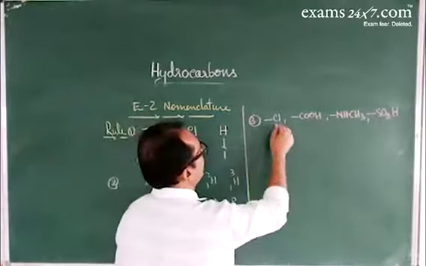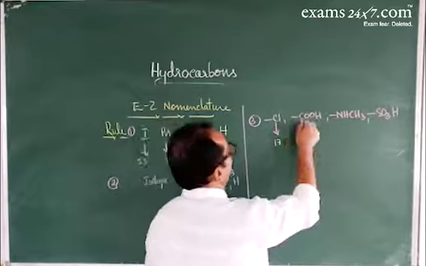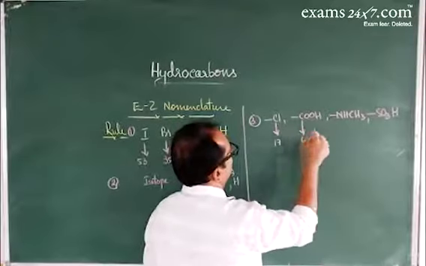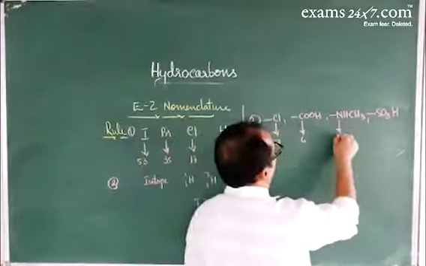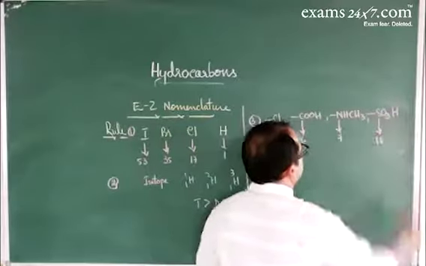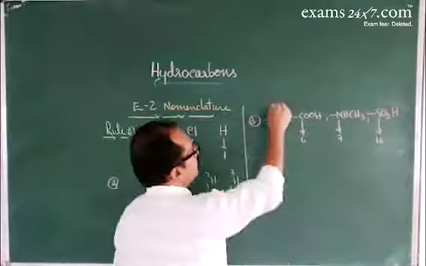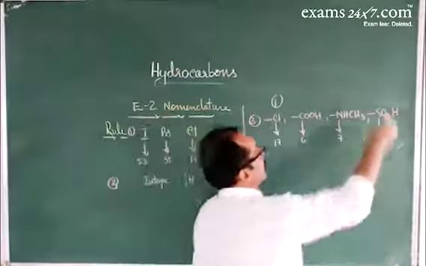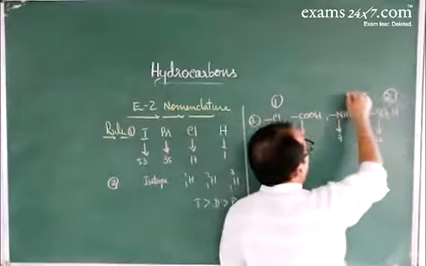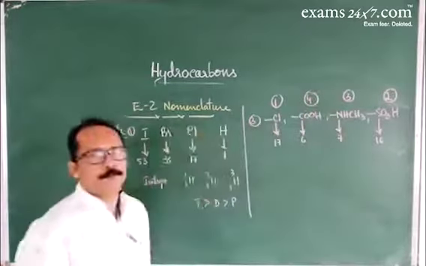Here the atomic number of chlorine is 17. Atomic number of carbon is 6. Atomic number of nitrogen is 7. Atomic number of sulfur is 16. So priority is given first to chlorine, second to this group, third to this group, and least to the carboxyl group.